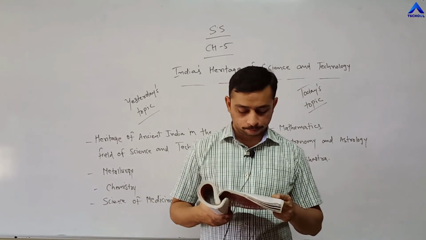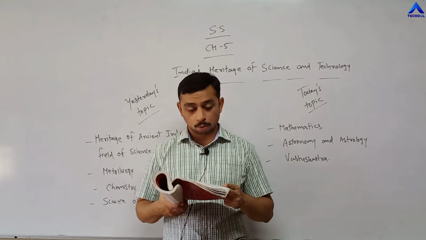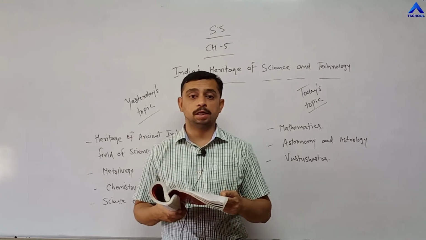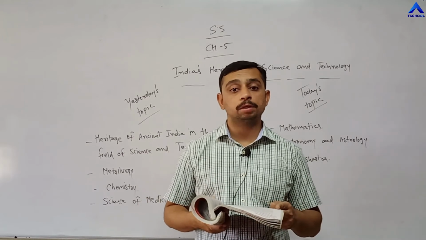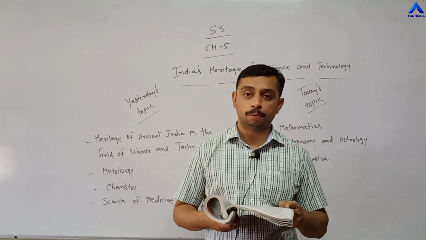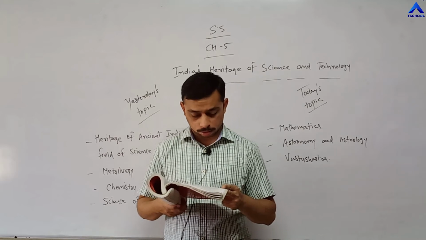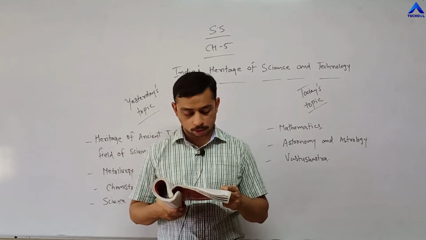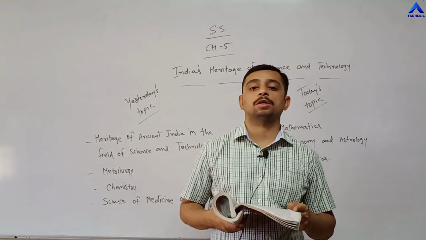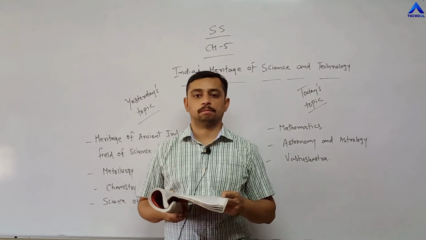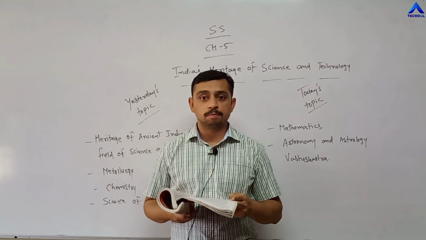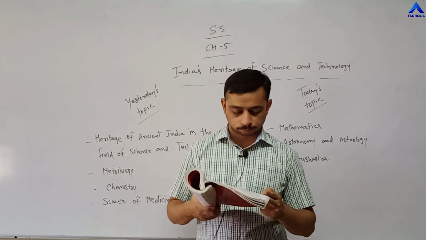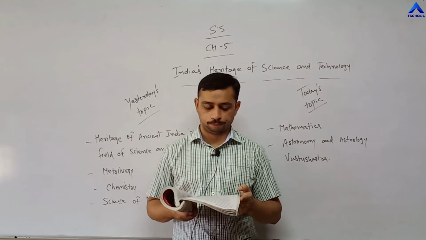Brahma, Narad, Brihaspati, Bhrigu, Vasistha and Vikrama have made unique contribution in the field of Vastu Shastra. Please underline all those names. I am repeating it again: Brahma, Narad, Brihaspati, Bhrigu, Vasishtha and Vikrama have made unique contribution in the field of Vastu Shastra. Right? These are the names that you have to remember. This can be asked in a 1 mark MCQ, or in a 1 mark question and answer.